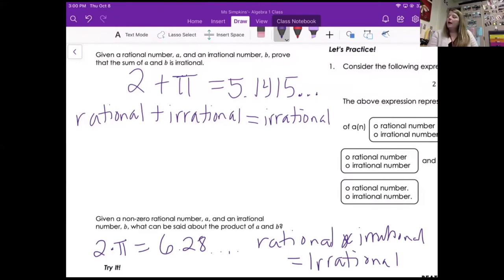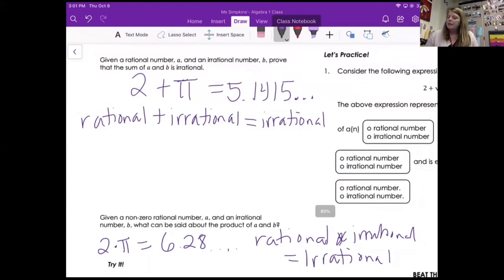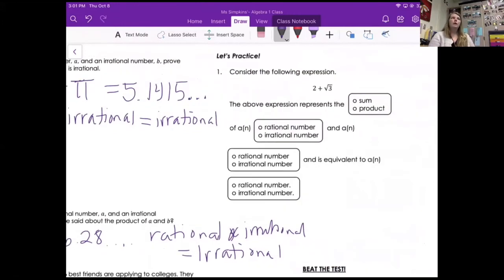Okay, so we're gonna do this first one together and then I'm gonna have you do the try it. So we have on the let's practice 2 plus the square root of 3. So is that a sum or a product? It's a sum. 2 is a rational number. Square root of 3 is an irrational number. If I add those together, I'm going to get an irrational. So take a second to do the try it.